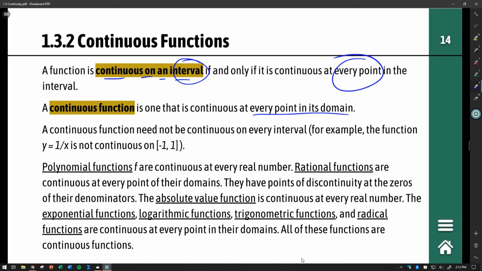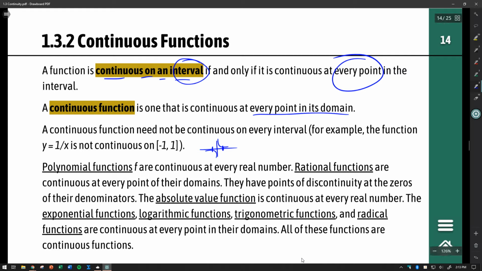So a continuous function does not need to be continuous on every single interval. For example, the function 1 over x is not continuous over the interval from -1 to 1. And we'll see more about that very soon. But if we go from here to here, obviously that function is not continuous there right in the middle at x equals 0.